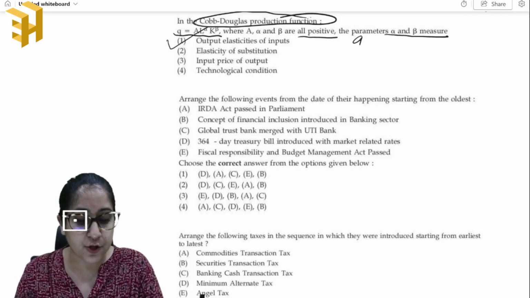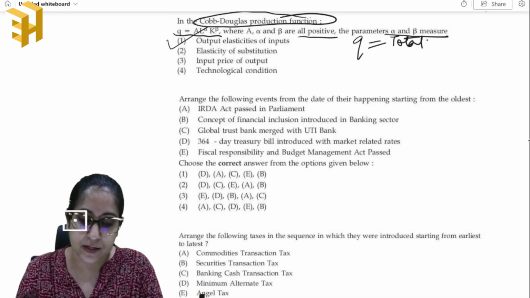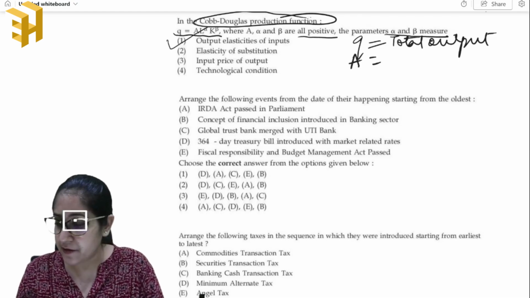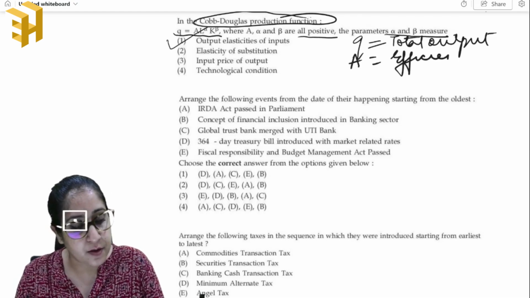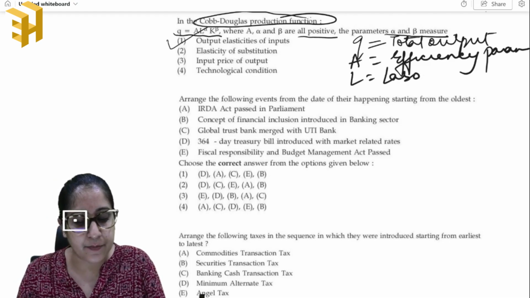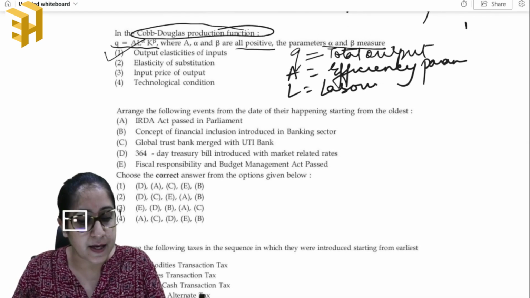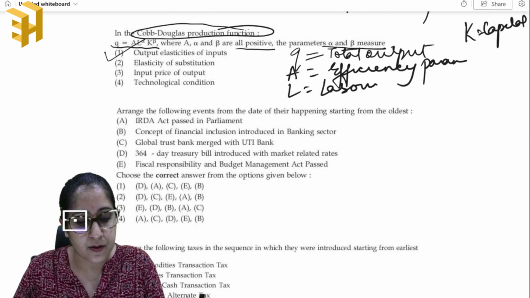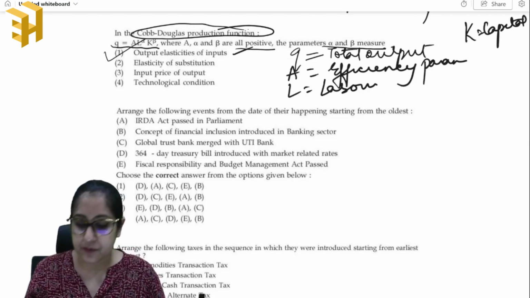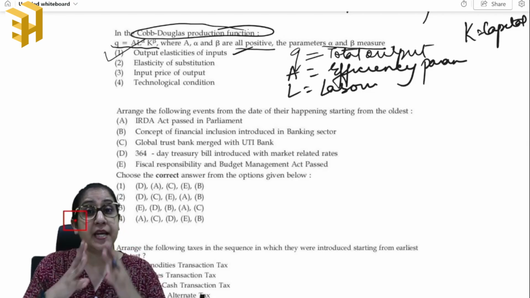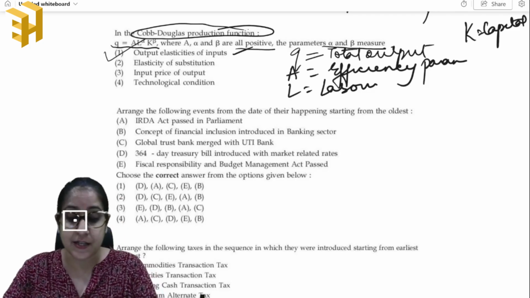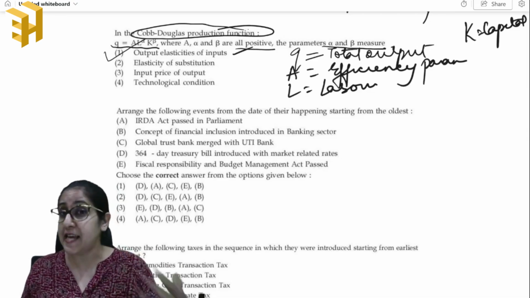First is that Q, we should know, is the total output that is produced using labor and capital. A is given as your efficiency parameter. Okay, efficiency parameter. L is nothing but labor. Okay, then K is nothing but capital. And alpha and beta, as we know, are output elasticities of inputs. Okay, but what is the main importance of it? The main importance that we come up from the Cobb-Douglas production function is that we get to know what are the returns to scale, right?